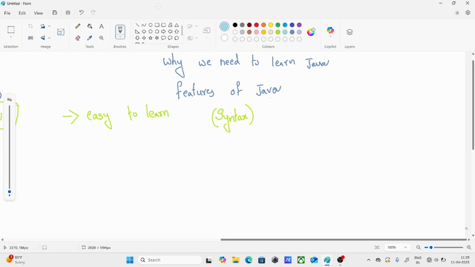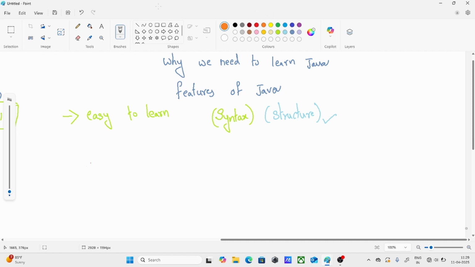So what do you mean by the syntax here? Syntax is nothing but a structure. If we understood the structure, that is enough. We can easily write the programs, anything, whatever we need. So it is easy to learn and easy to use, because if you learn the structure, you can use it anywhere, wherever we want. Alright, so this is what easy to learn means.